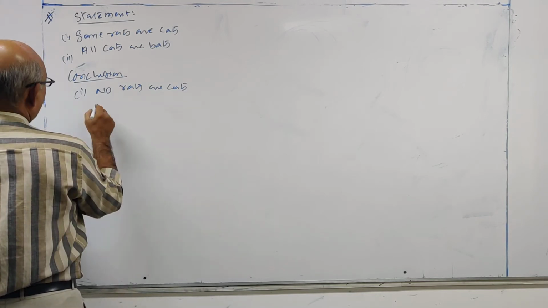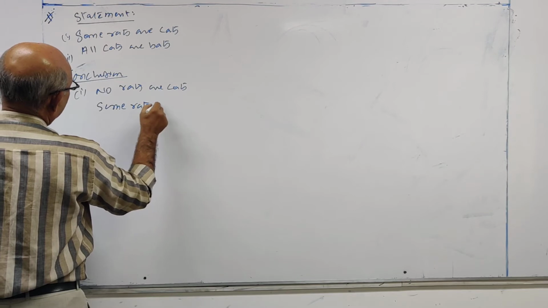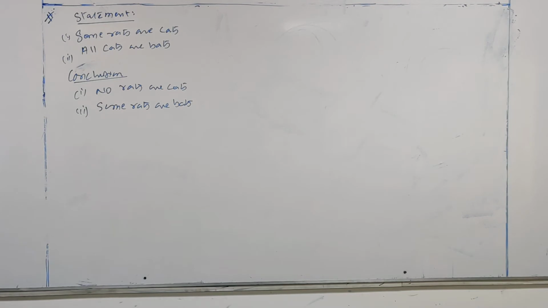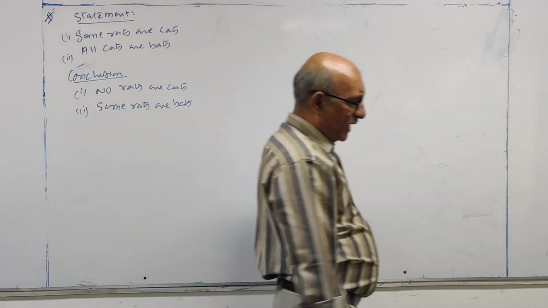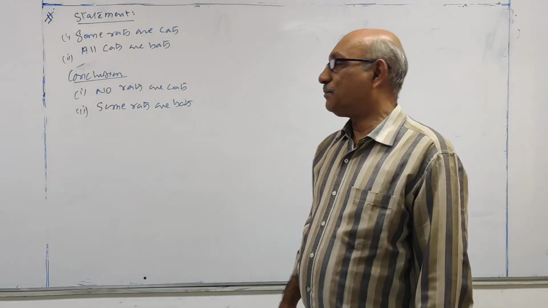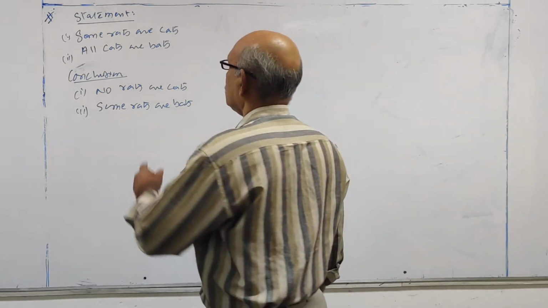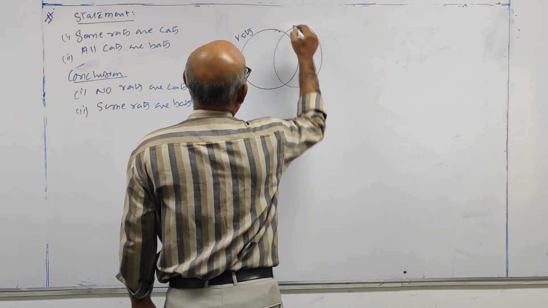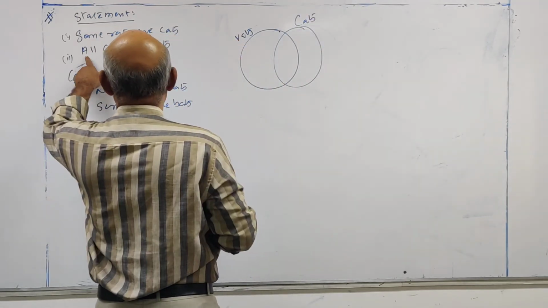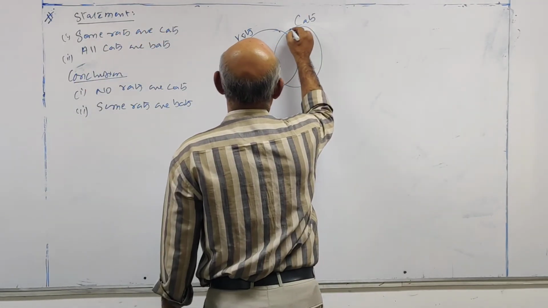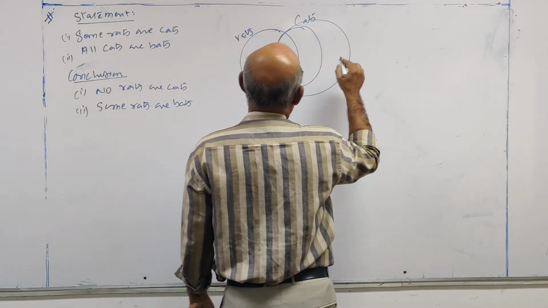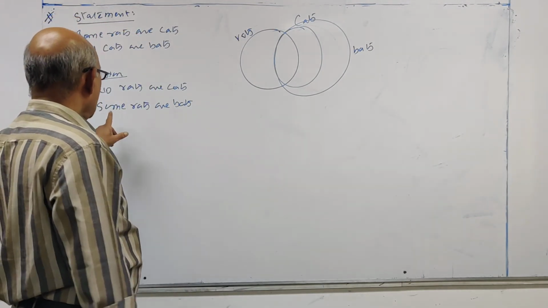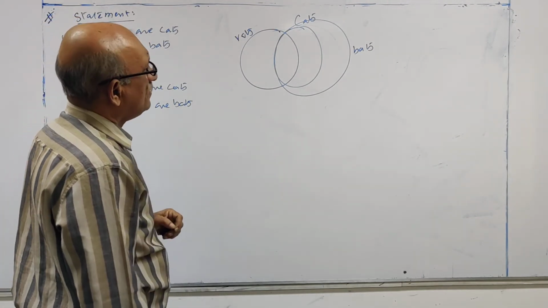Second conclusion: Some rats are bats. Now you have to verify. First draw the Venn diagram. Now look at this. Some rats are cats. All cats are bats. Now, no rats are cats.